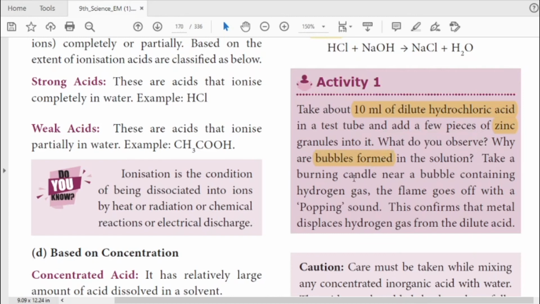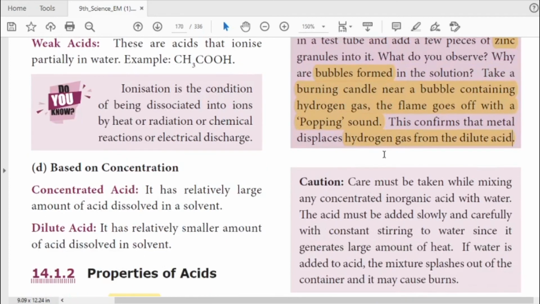During that time, take a burning candle near a bubble containing hydrogen gas. The flame goes off with a popping sound. From that we can identify it is hydrogen gas. This confirms that a metal displaces hydrogen from dilute acid. Okay, this is one activity.